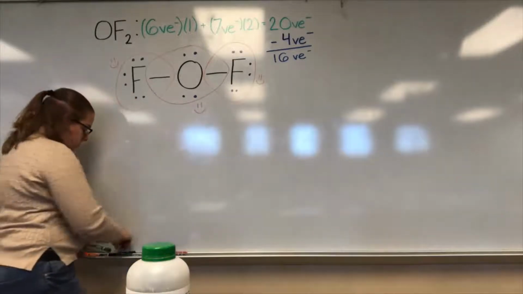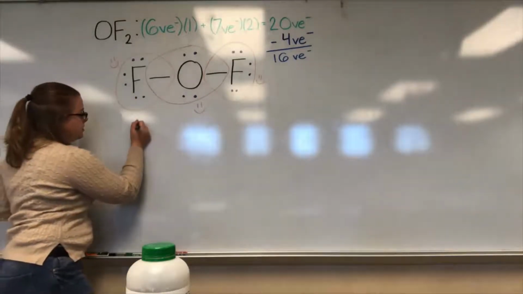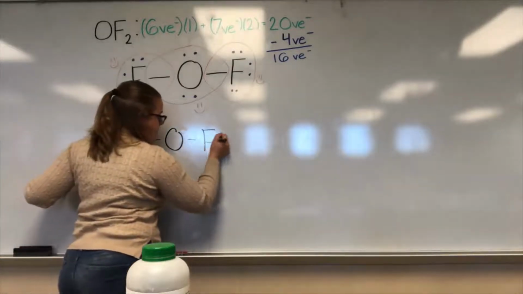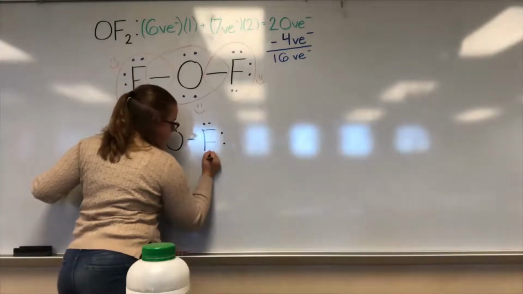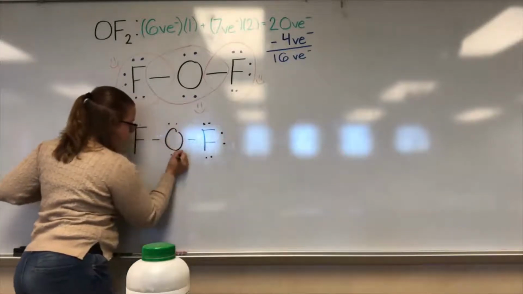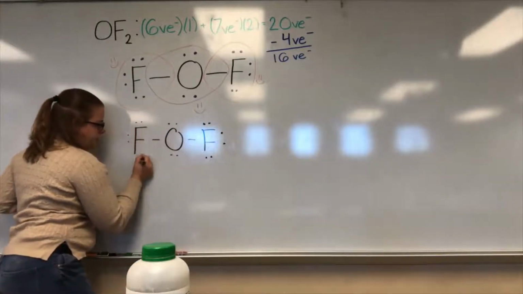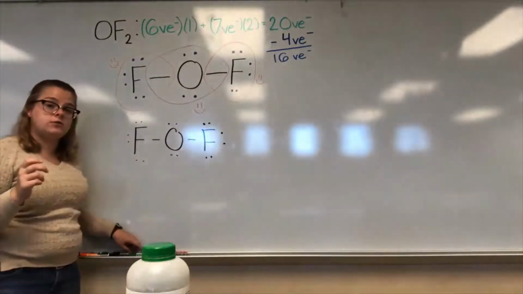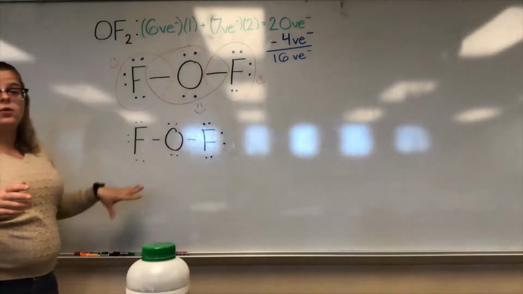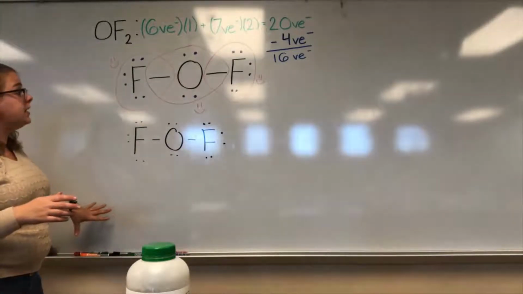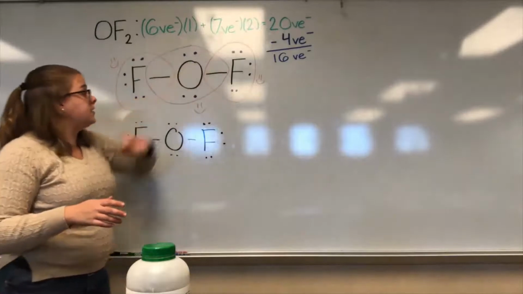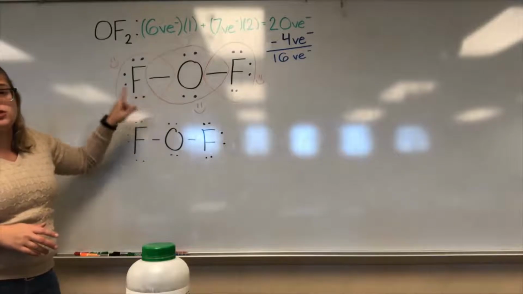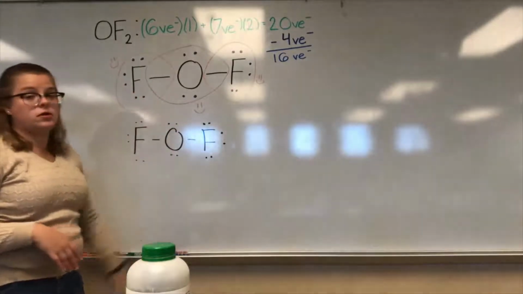So your final answer for this is that. Now when you submit these pictures for your homework, I need to see all of your work. So all of this, I need to see all of this. At least your total number of valence electrons and then your final compound. If you want to show this happy, just to make sure they're happy, feel free to do that as well, but I need the majority of this work on your homework.